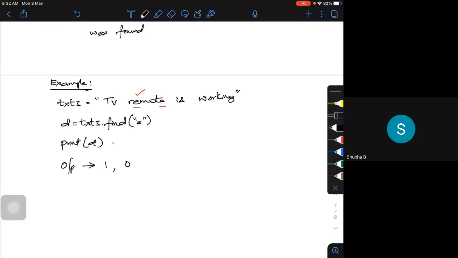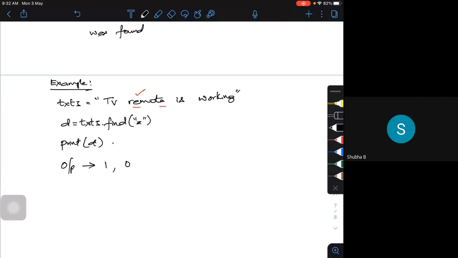Say if I want to search for the letter Q, what will happen? The Q letter is not there, and I'll get this thing as 0.